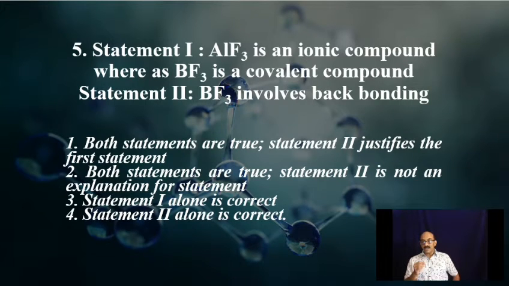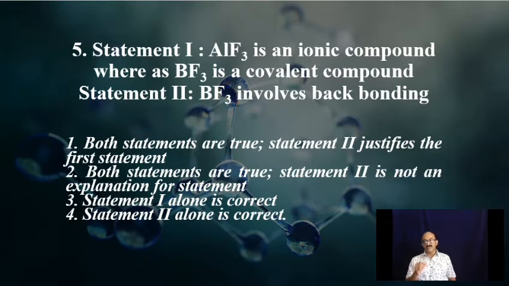Statement 1. Aluminium fluoride is an ionic compound, whereas BF3 is a covalent compound. Statement 2. BF3 involves back bonding. Okay. See, here both statements are correct. Aluminium fluoride is an ionic compound. BF3 is a covalent compound, correct. BF3 involves back bonding.